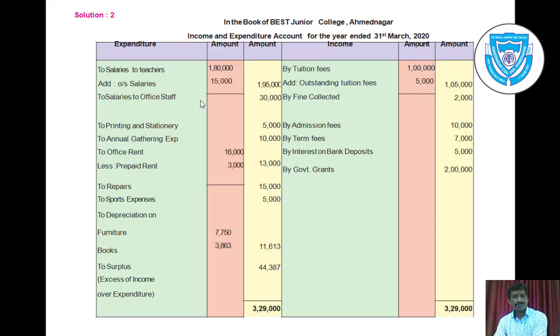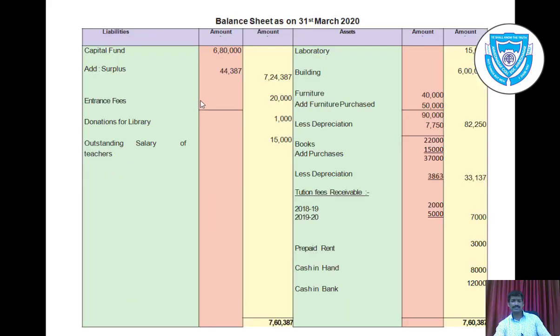That means income less expenditure. We will get a surplus of rupees 44,387. I again repeat that we get a surplus of rupees 44,387. That means our income side is more than expenditure, and the balance, which is the difference, is called surplus. Okay, then let us proceed towards the balance sheet.